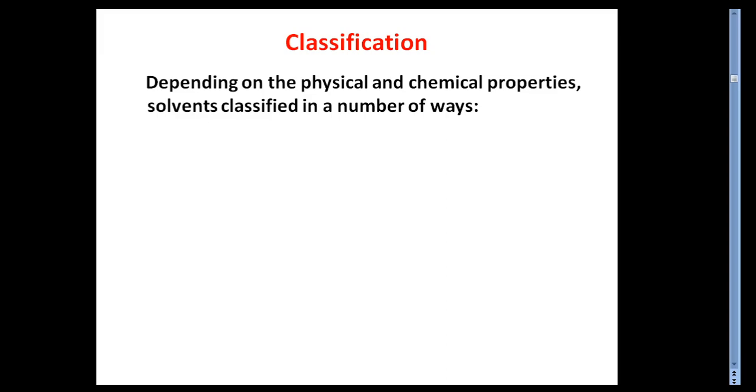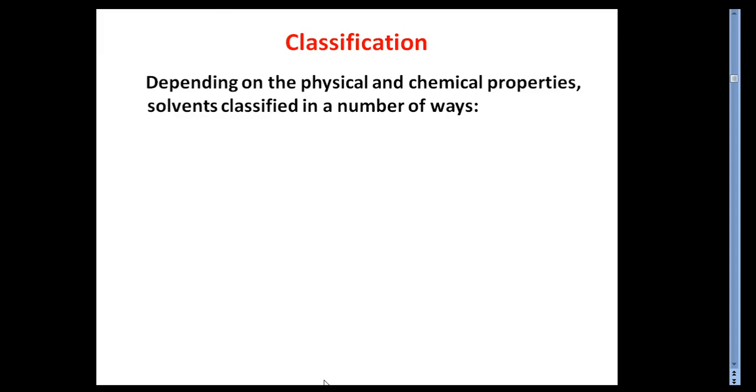Let's see the classification. This is one of the more interesting parts of the class, non-aqueous solvent. Here we will see how the non-aqueous solvents are classified. Depending on the physical and chemical properties, solvents have been classified in a number of ways.